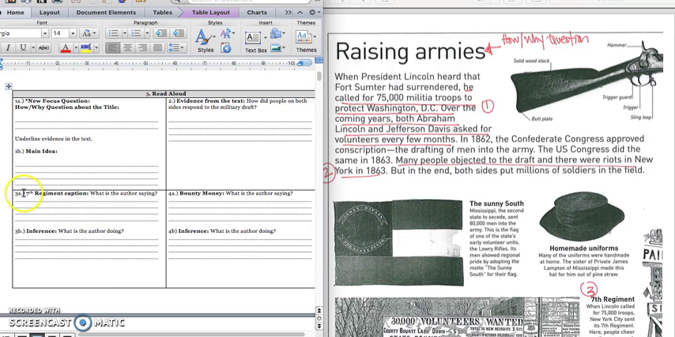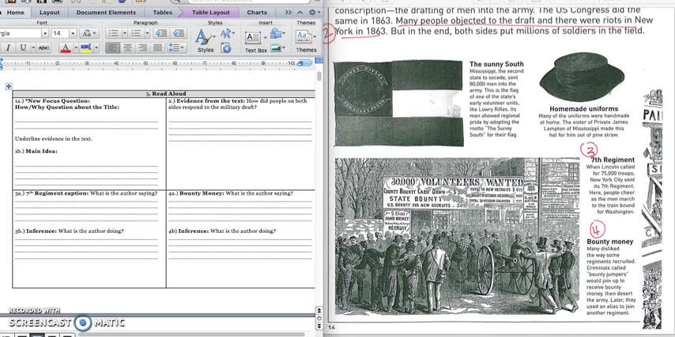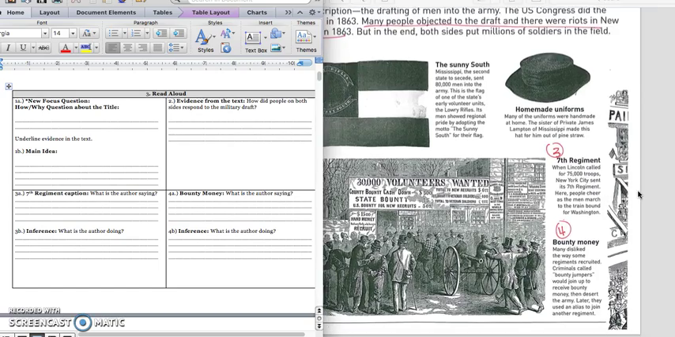It asks us to go to the picture and caption titled 7th Regiment, and that's at the bottom of page 14. And we want to know what is the author saying and then what is the author doing. It says, when Lincoln called for 75,000 troops, New York City sent its 7th Regiment. That's the name of the group of people that were sent to war. Here, people cheer as the men march through the train bound for Washington.